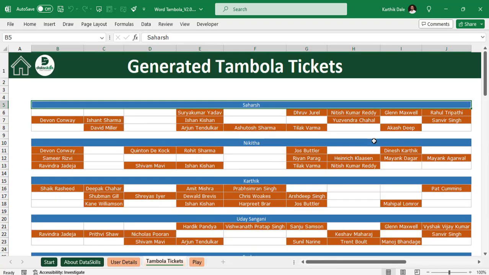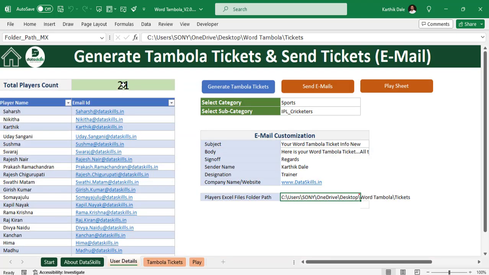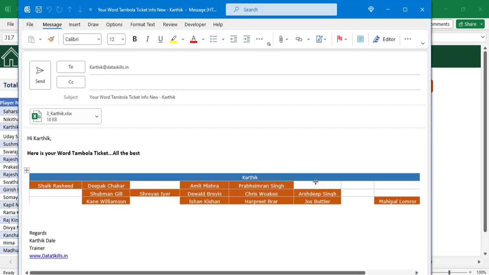So fine, great. We generated the Tambola tickets for how many people? 21 players, correct? It need not be 21 players. It can be 2,000 or 20,000. It works seamlessly. Fine. Then next, sending emails. We have their email IDs, right? Just click on send email and it will send it automatically. Just that you need to have Outlook. So let me click on send emails. You see here, it is sending emails one by one.